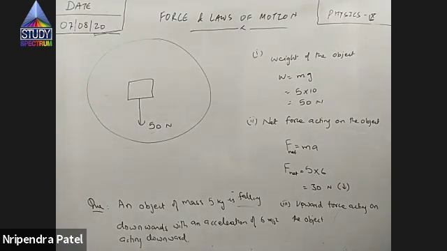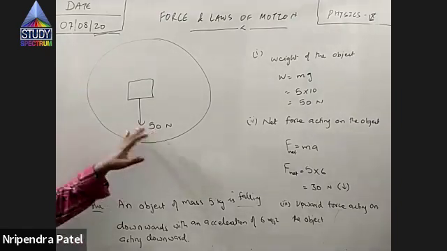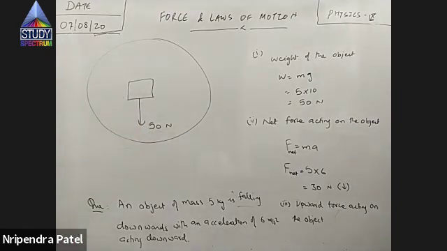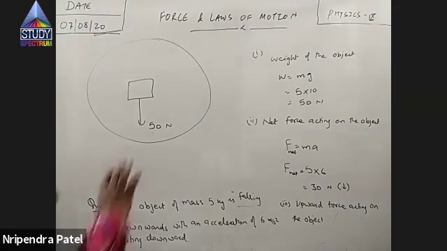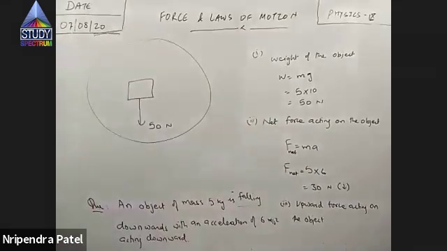So the weight of the object is 50 Newton. That means this object experiences a 50 Newton force in the downward direction. Now, do you think any other force is acting on this object?